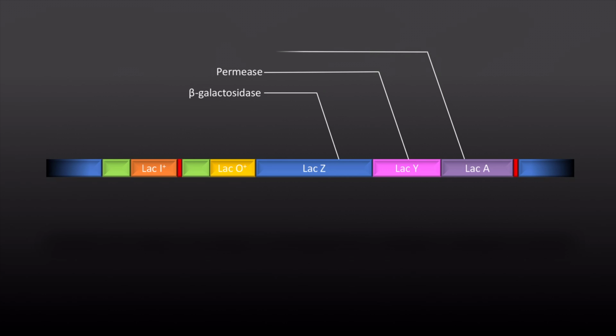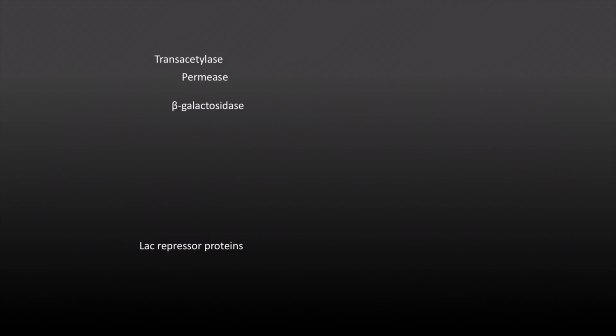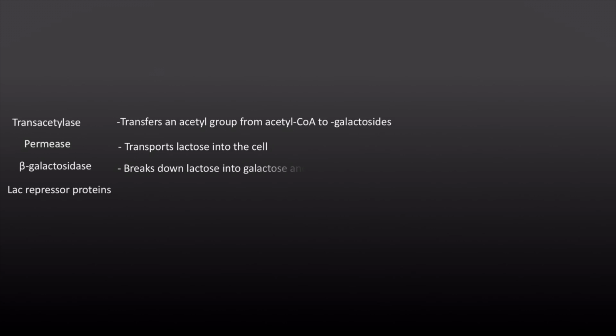This is the structure of Lac Operon. It contains Lac I gene, Lac Z gene, Lac Y gene and Lac A gene with their common operator, and both of these gene sets have their respective promoter and termination sequences. Lac Z gene codes for enzyme beta glycosidase, Lac Y gene for permease, and Lac A gene for transacetylase. Transacetylase is believed to add acetyl group on enzyme beta glycosidase, but its actual function is not known.